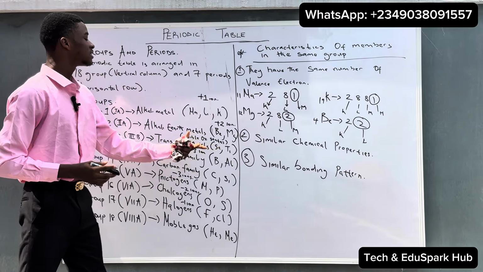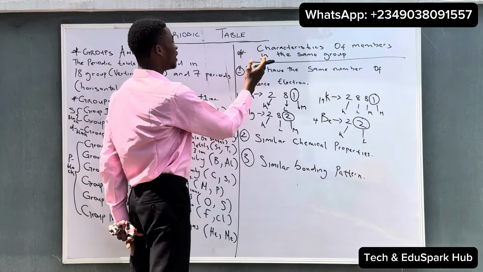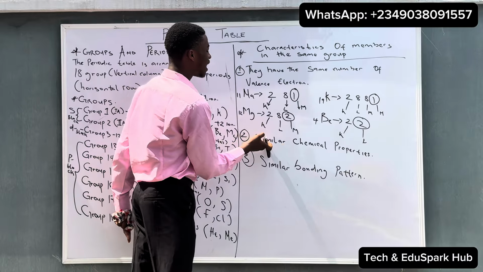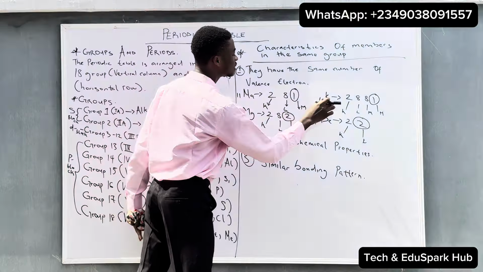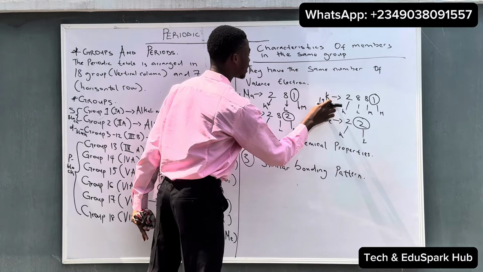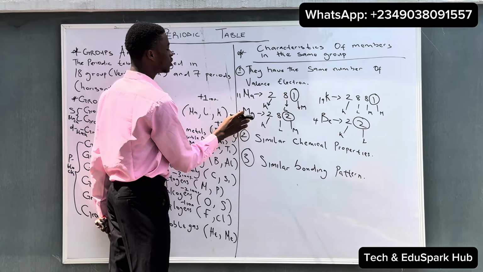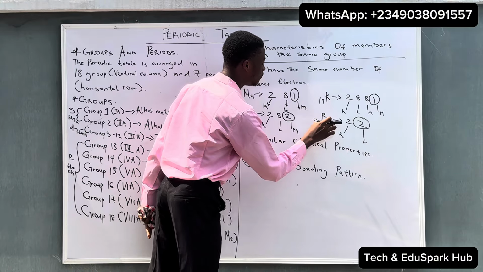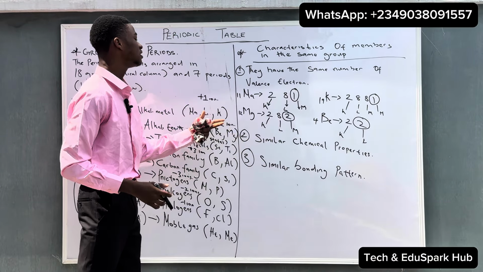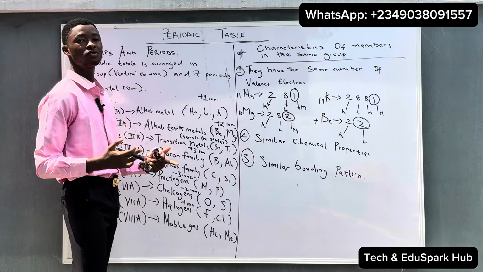So what these two points are telling us is that elements in the same group will have similar chemical properties, which means the chemical properties of sodium are the same as the chemical properties of potassium in group 1. And also in group 2, the chemical properties of magnesium are the same as the chemical properties of beryllium. So this is what similar chemical properties is telling us about.